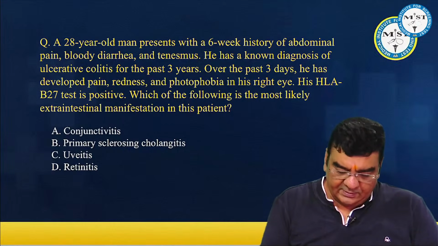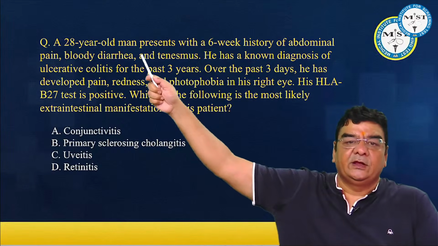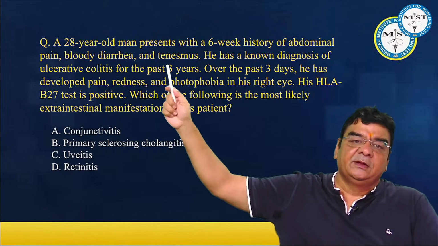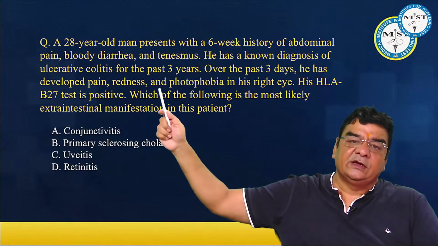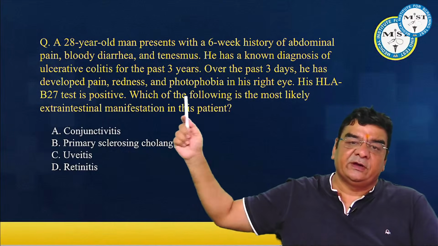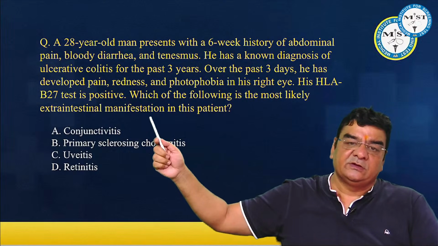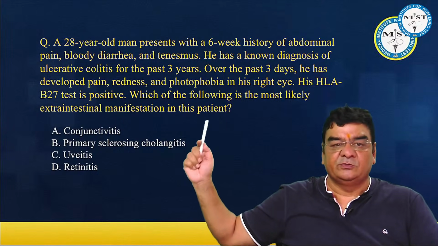Right, now another question. This is 28-year-old man, presents with 6-week history of abdominal pain, bloody diarrhea, tenesmus, known diagnosis of ulcerative colitis for the past 3 years. Over the past 3 days, he has developed pain, redness and photophobia in his right eye, HLA-B27 positive, most likely extraintestinal manifestation of this patient.